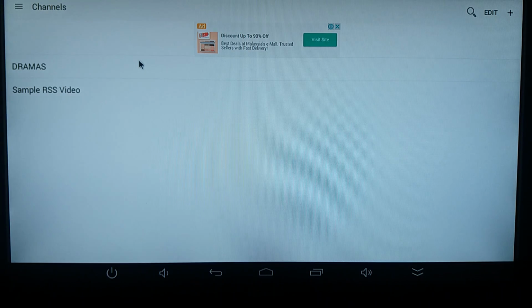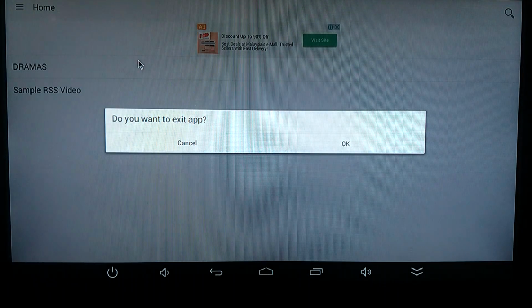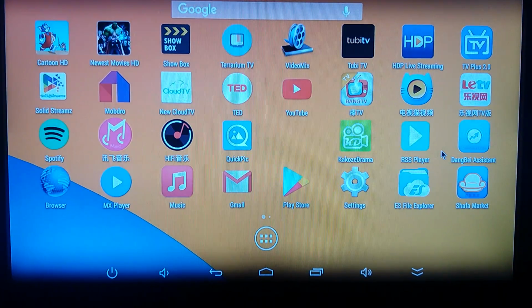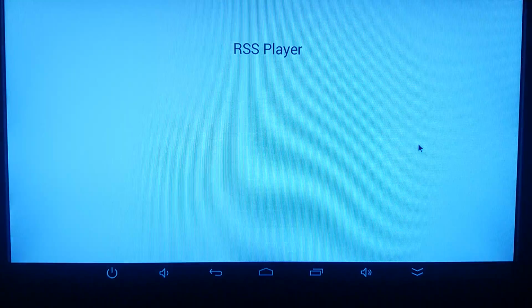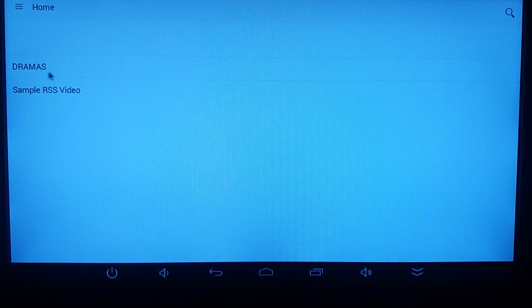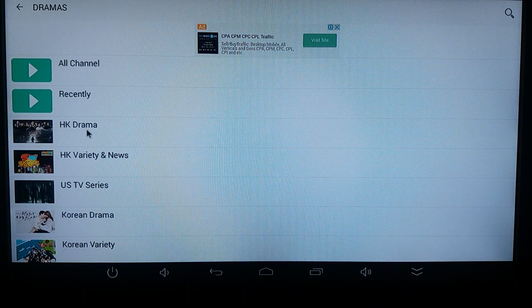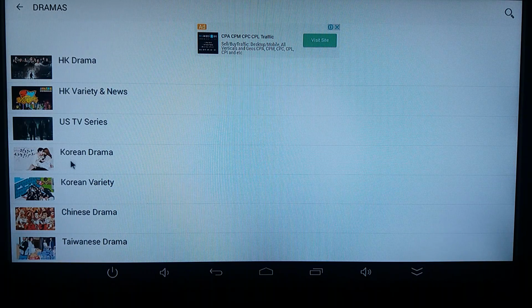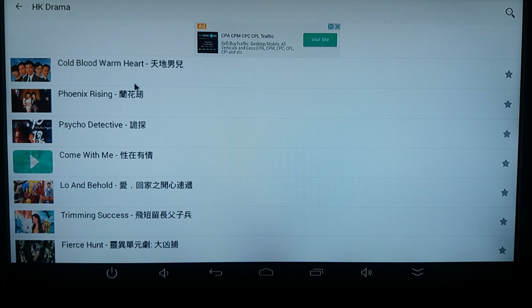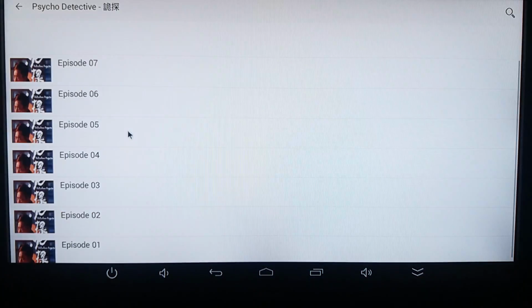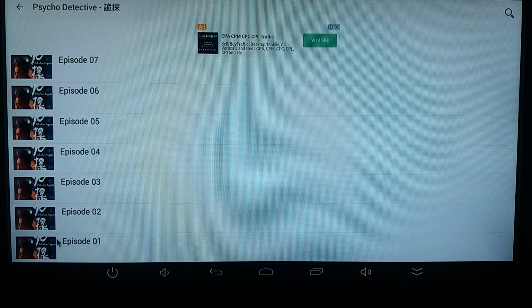Right click again, click OK, so get out, go in again, click RSS player, then you see the drama which we added just now. Click drama, then you have all the links or the content of the Hong Kong drama, Korean drama, etc. So let's click on Hong Kong drama. The new shows are here, right? And let's click on the Psycho Detective. It should load, then episode 1.